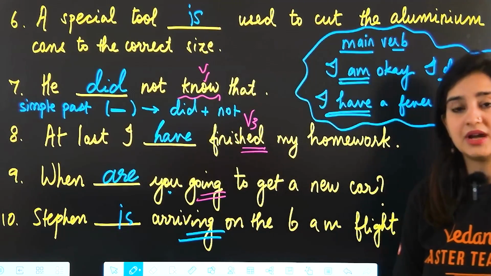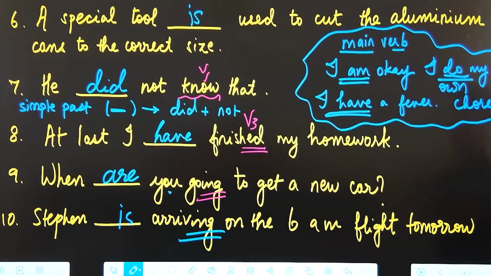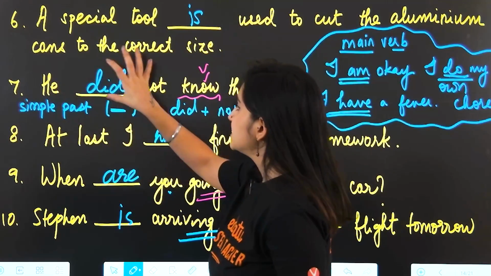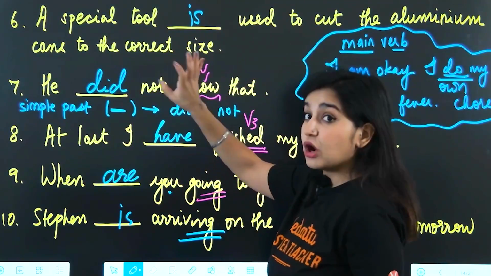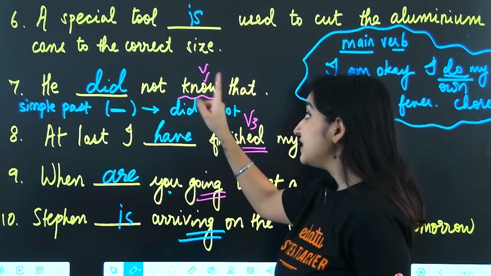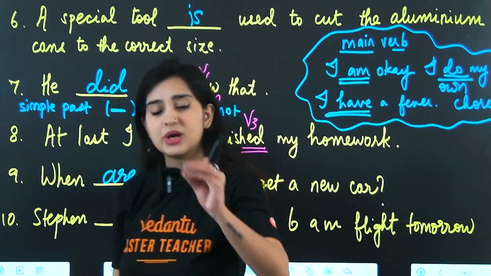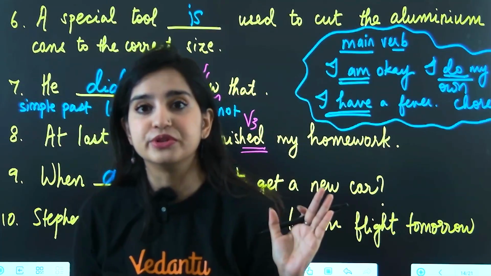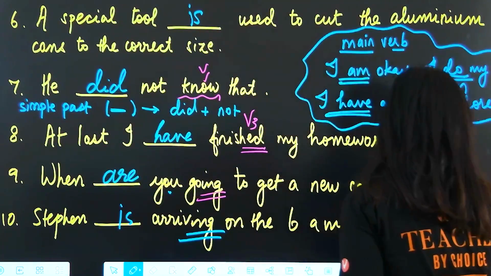Simple, all right? So just be wary of which helping verb to use when, all right? And don't make a mistake here. A very common mistake made here is to not use the V1 form after any form of do. Any form of do, does, did, V1 form of the verb, regardless of the tense, all right?